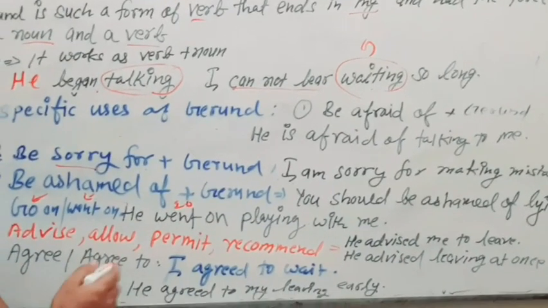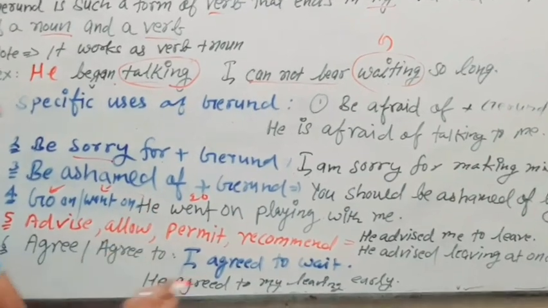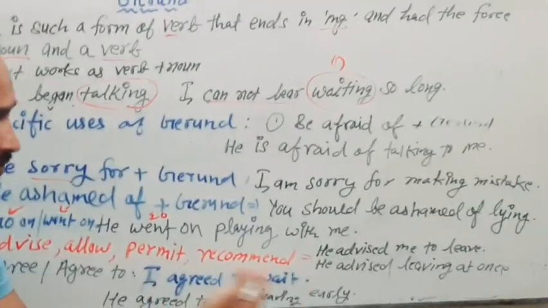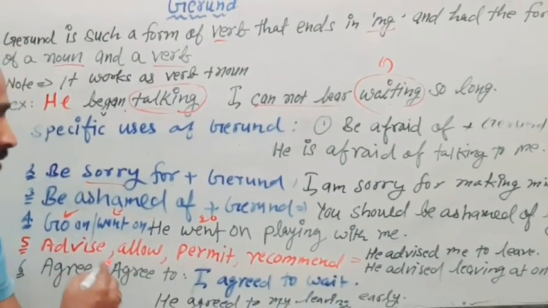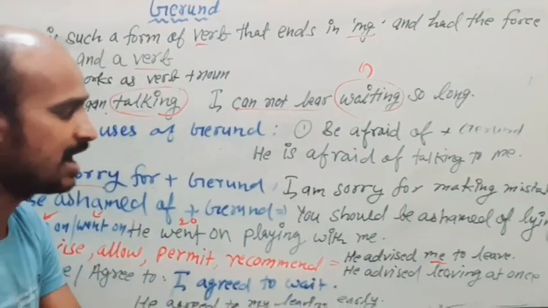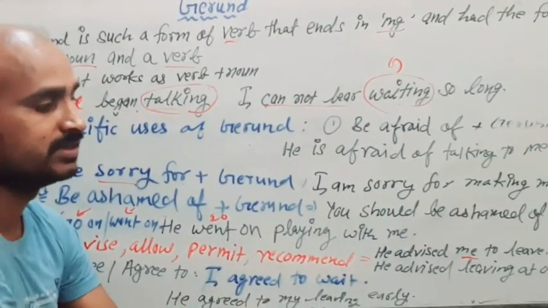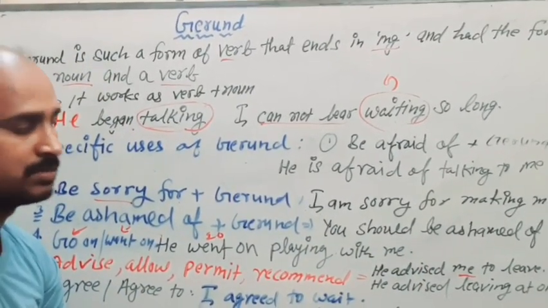Okay, now just see, whenever there is advise, allow, permit, recommend, then also we use ing. Just see, when we are having a pronoun after advise, permit, recommend, we use infinitive, means to plus first form of the verb.